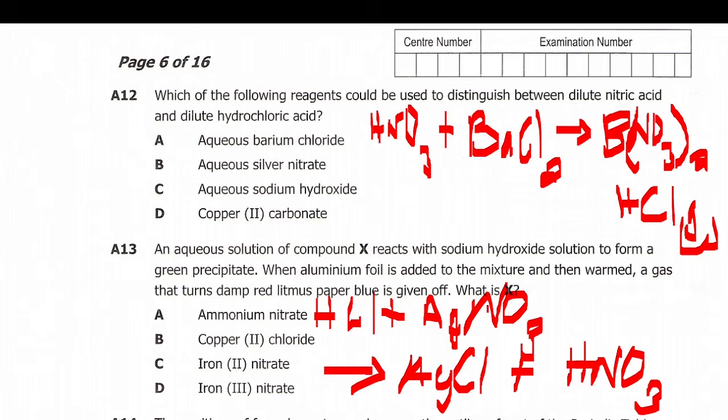It may form water and also some nitrogen dioxide, not as I've indicated here. But what we are interested in is this substance here. This substance is silver chloride, which is a solid, a precipitate. So it will form a precipitate.